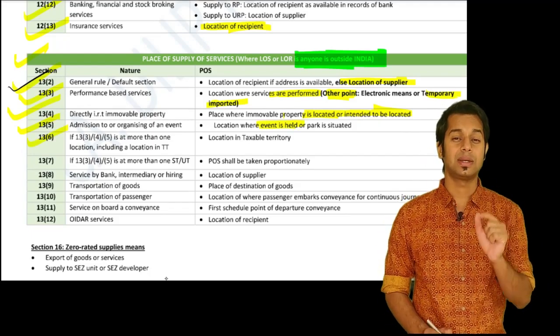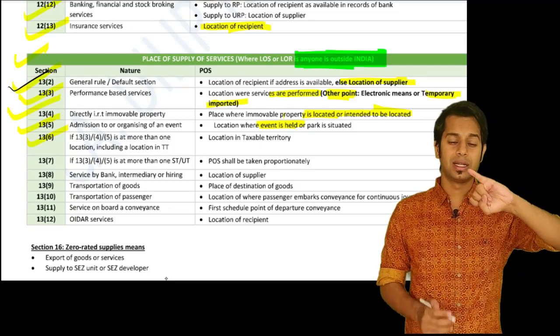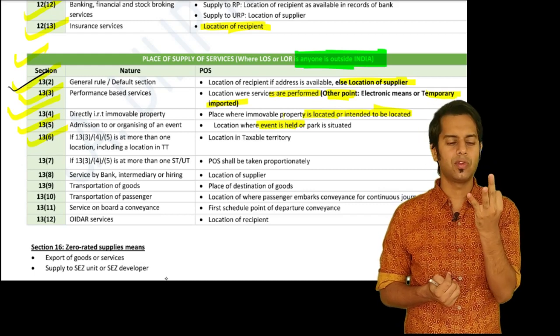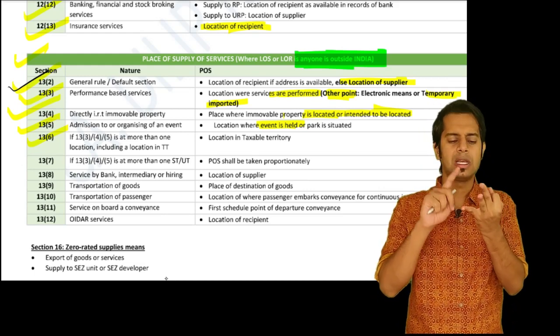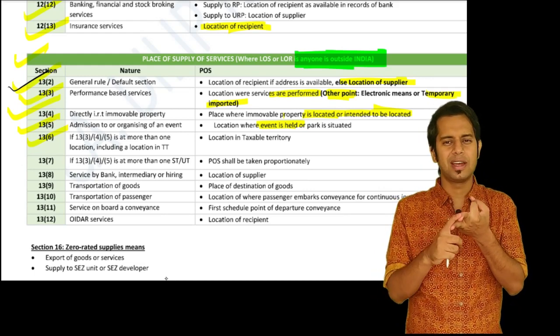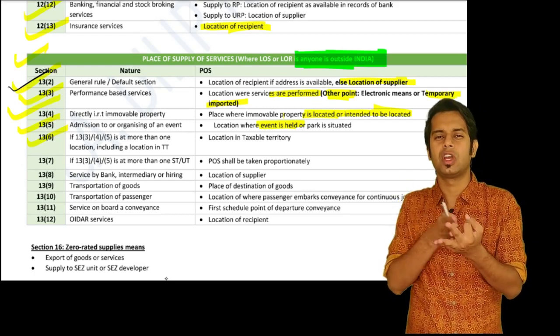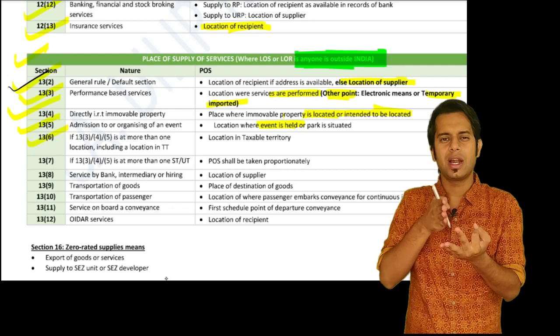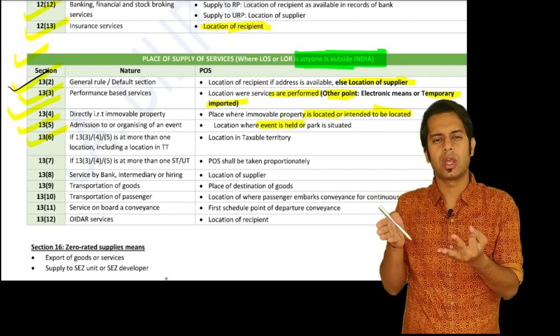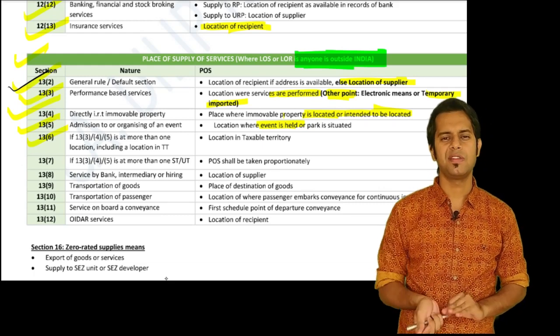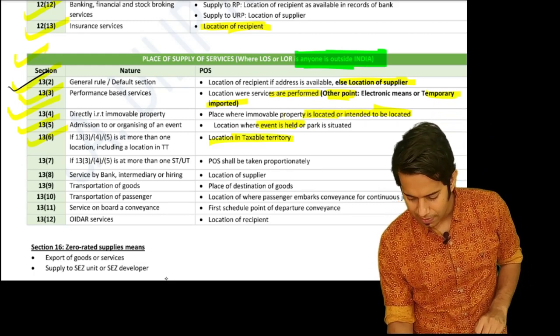Sir, section 13 subsection 6 says, if 3, 4 and 5. Sir, 13.3, 13.4, 13.5, what is this? Performance based service, immobile property related service and event related service. If these three services are provided at more than one location, including a location in taxable territory, then the place of supply will be the location in taxable territory.